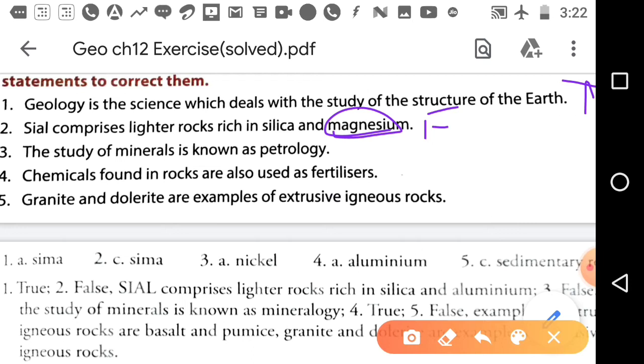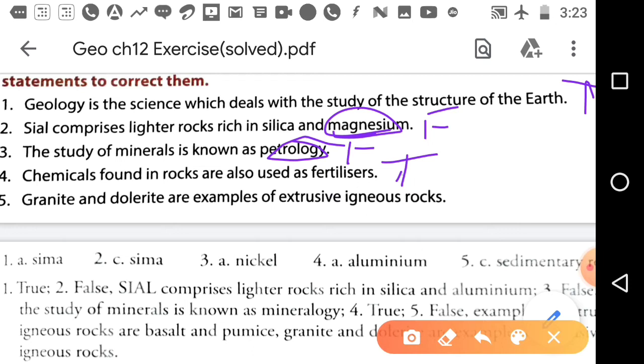Okay. Question number 3. The study of minerals is known as petrology. It is also false. It is known as mineralogy. Okay. Fourth question is, chemicals found in rocks are also used as fertilizers. It is true.